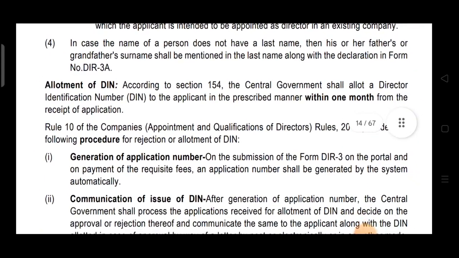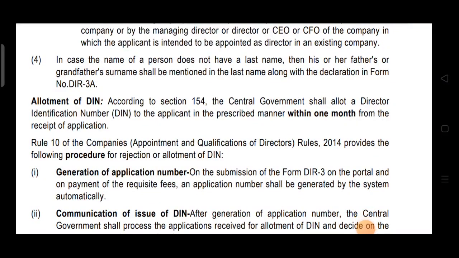Now allotment of DIN. Procedure completed. Now allotment of DIN. According to section 154, the central government shall allot a director identification number, DIN, to the applicant in the prescribed form within 1 month from the receipt of application.